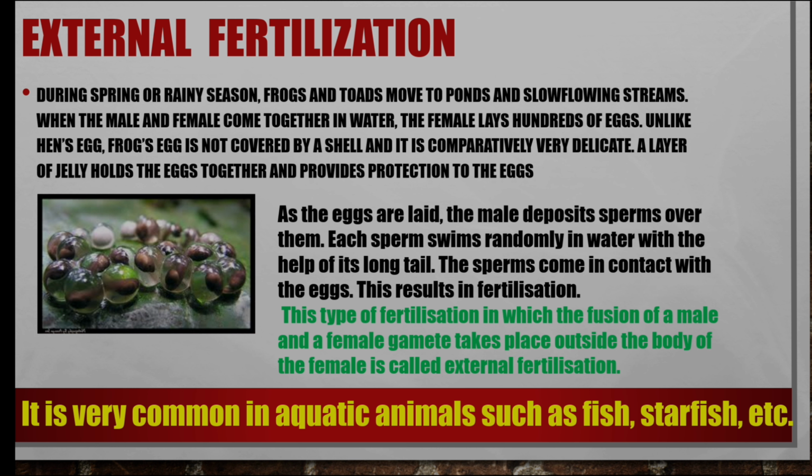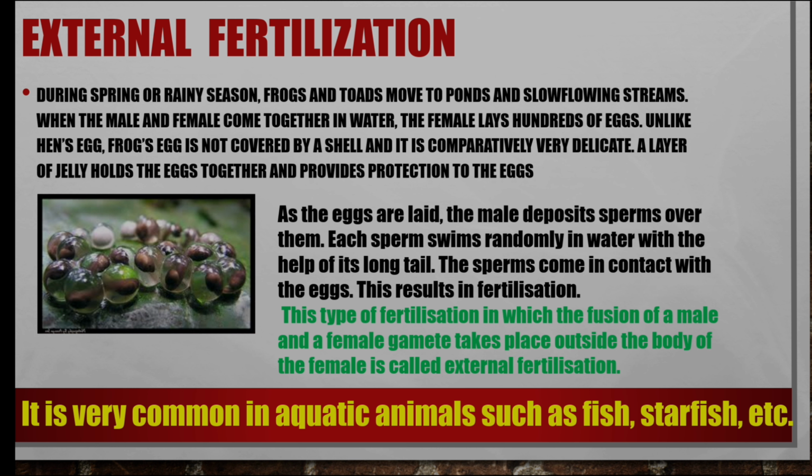Many fishes may come and eat all the eggs because they are in the open. That's why fishes and frogs lay a number of eggs. They lay eggs in large quantities. There are plenty of eggs at a time. Some eggs are washed away by the current of water. There is no proper protection at all. 70 to 80% of the eggs die or are lost. Only 20% could survive.